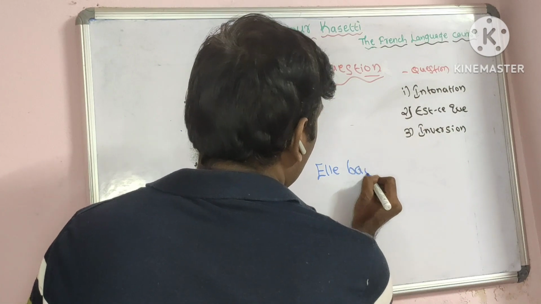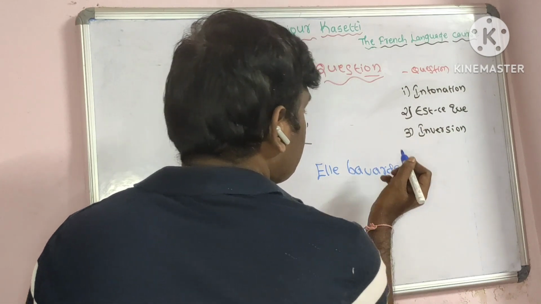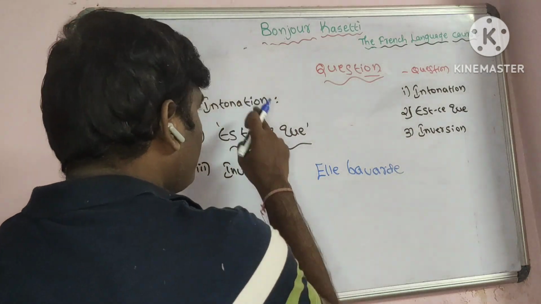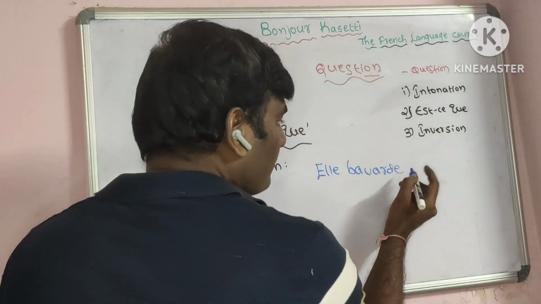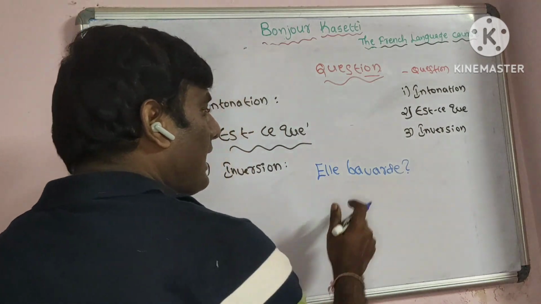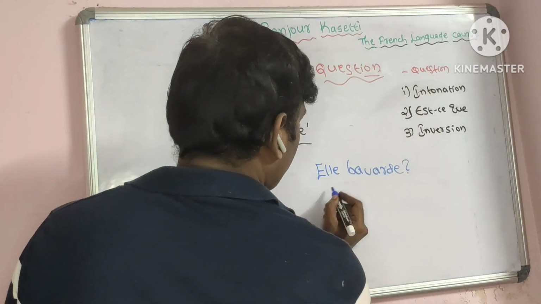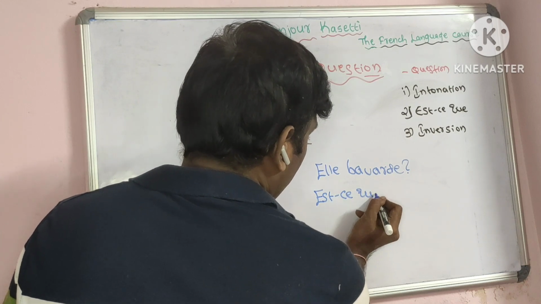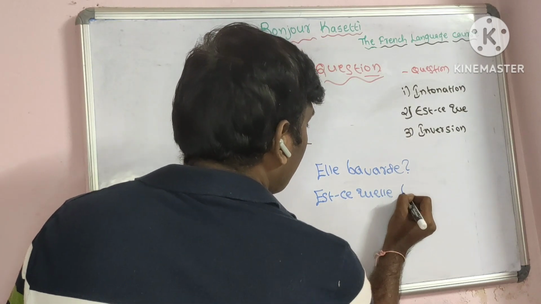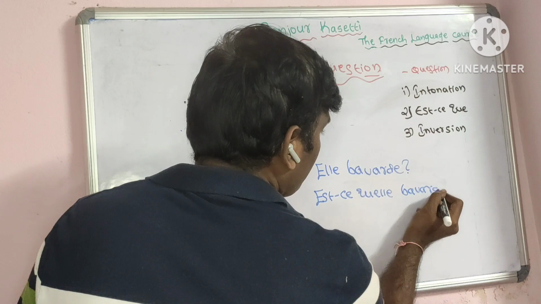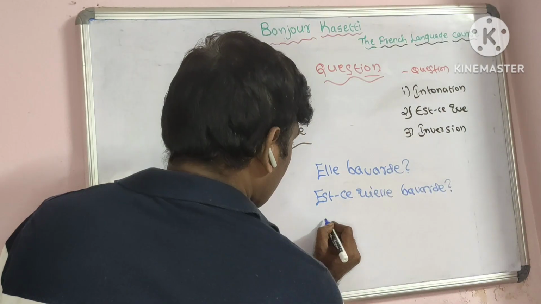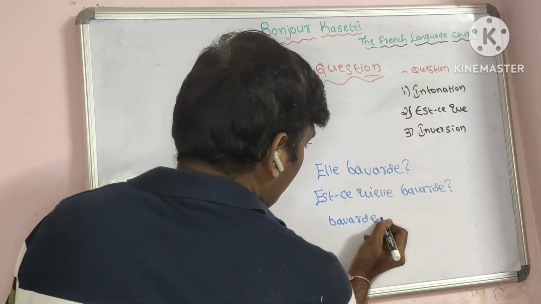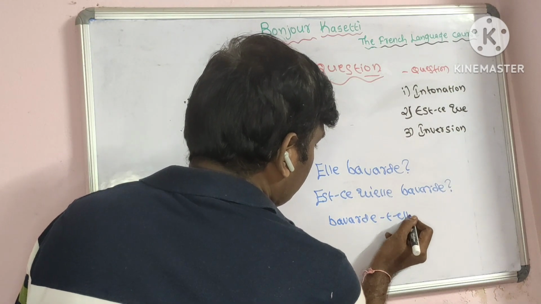Elle bavarde. She gossips. Then, if we are making it in intonation, elle bavarde, at the ending we are raising the tone and adding a question mark. And est-ce que form? Est-ce qu'elle bavarde? Bavarde-t-elle?